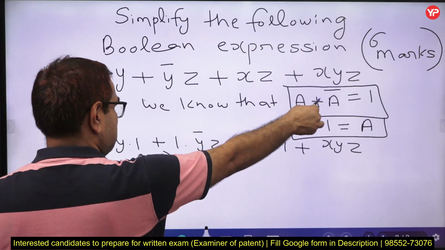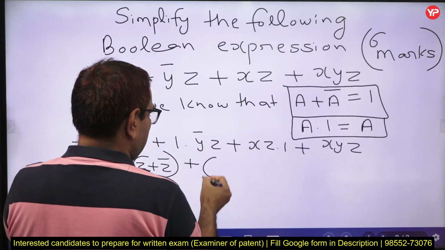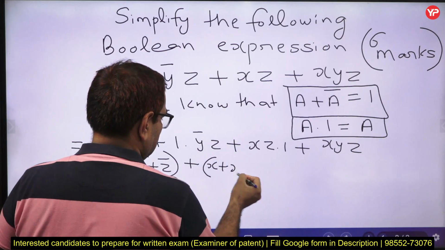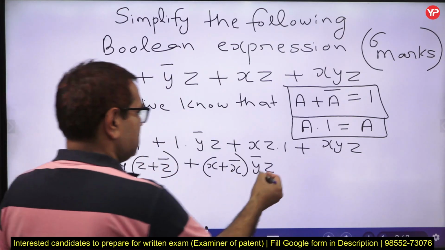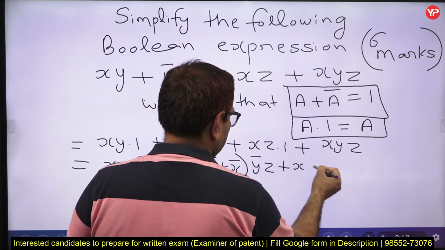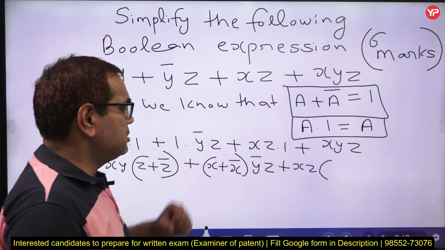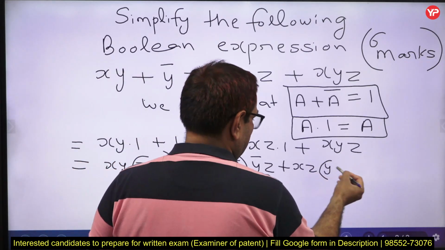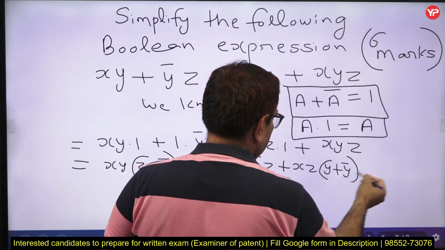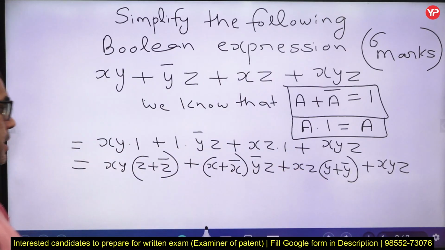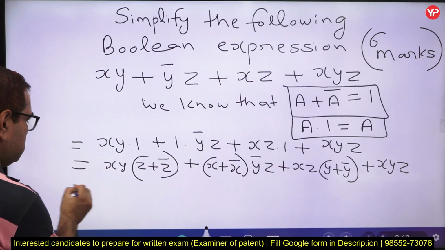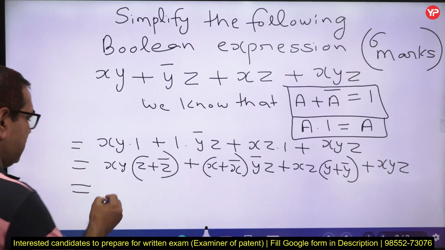So using this condition again we can replace this 1 by x plus x bar, into y bar z. Okay. And then plus we have xz, into, here y is missing, so this 1 can be replaced by y plus y bar, and then plus xyz. Clear?